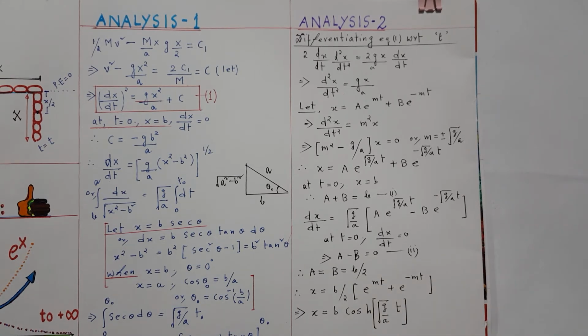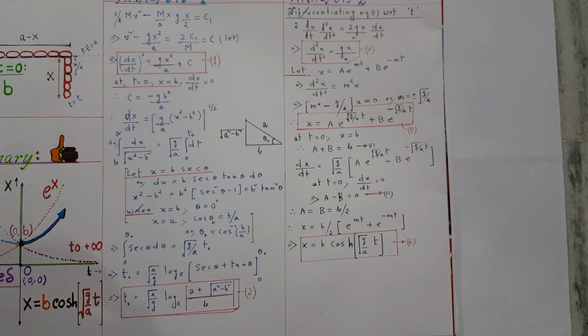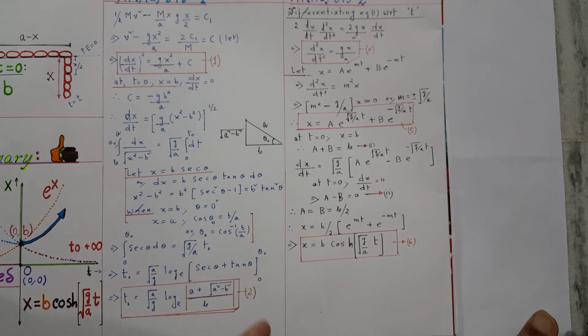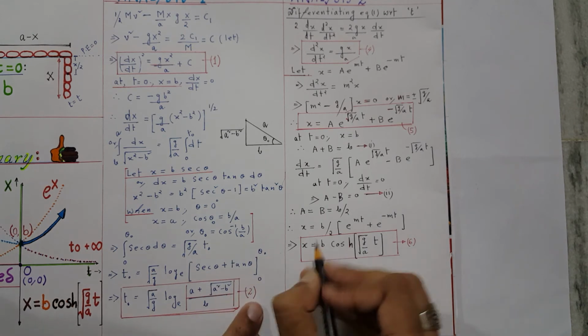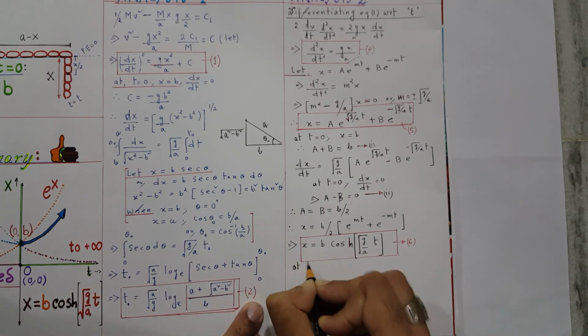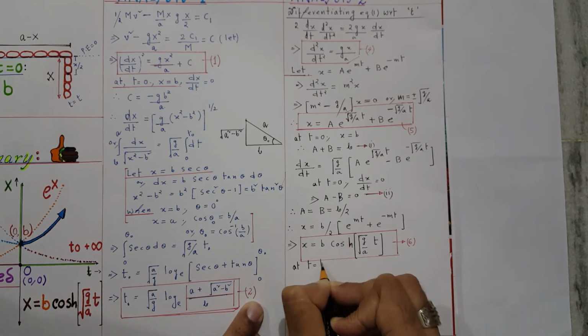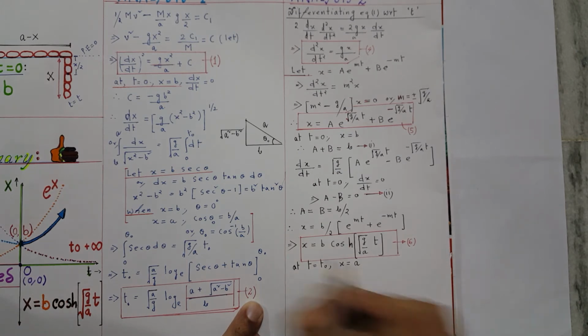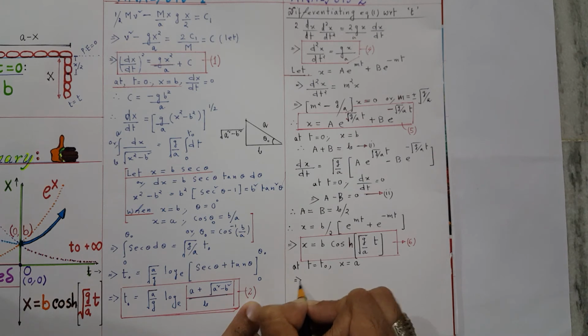So this is my solution. Once I got this, I have to use the initial condition. At t equals t0, the whole chain falls off, right? I want to find out the time after which the whole chain falls off. So at t equals t0, x equals a. I can directly write from here, you please see.